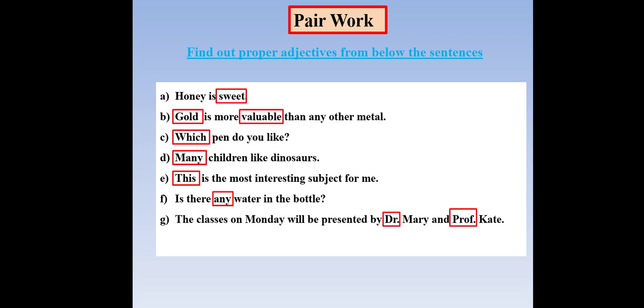Honey, sweet, gold, valuable, which, many, these, any, doctor, professor. In those words I have already taught you. So you have to define the word, what type of adjective it is, and what is another type of adjective. You have to find out all of the words and use them in sentences, and find out that this is called this adjective and this is called that adjective.